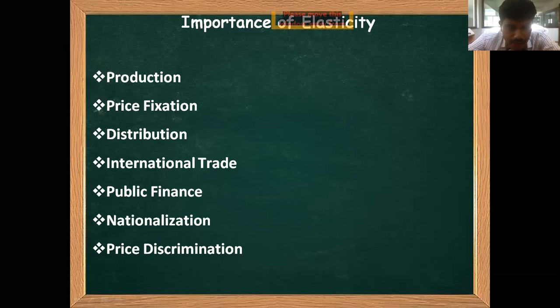Next, public finance. The increase or decrease of public finance can be understood through elasticity. The government can fix taxation on particular products as per their demand elasticity or price elasticity. This helps the government make policies regarding taxation, so national growth will increase.